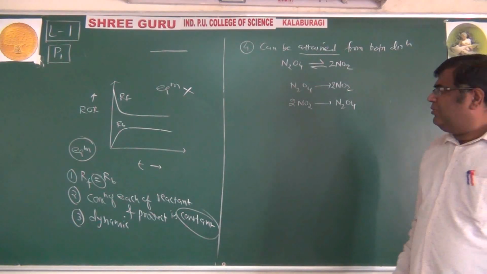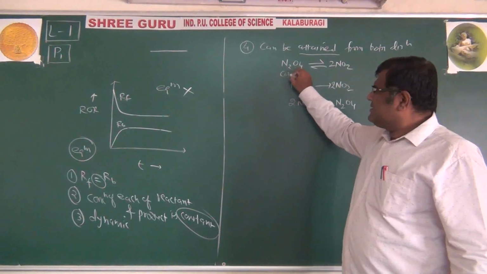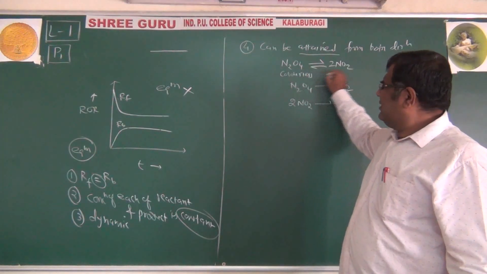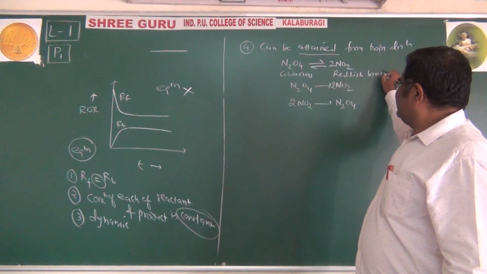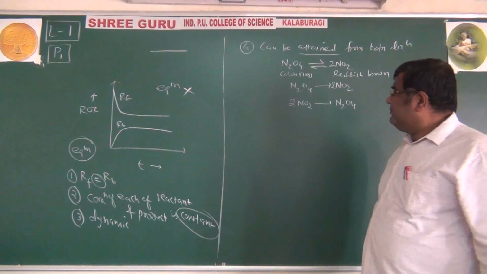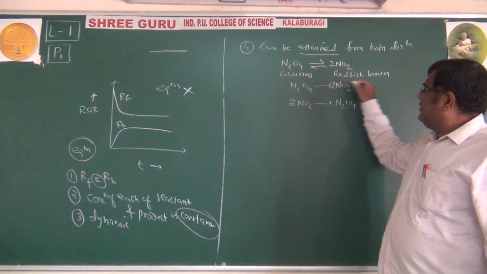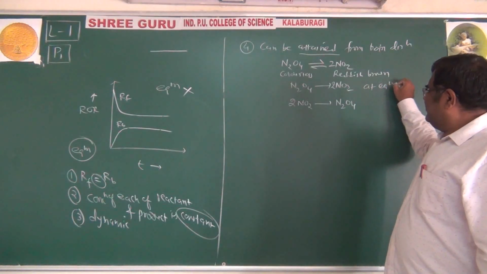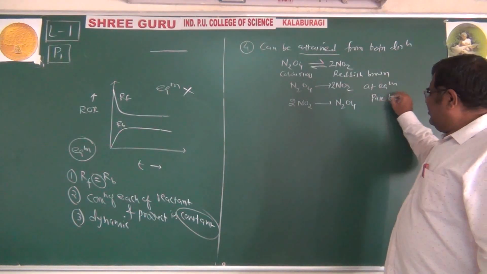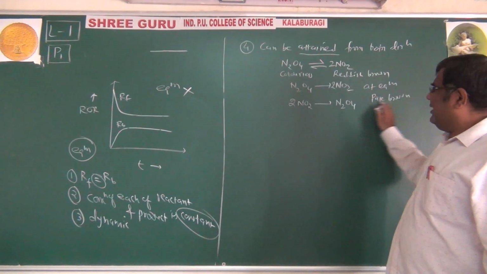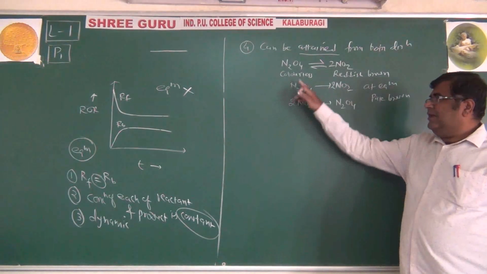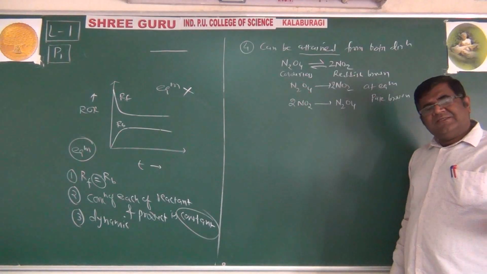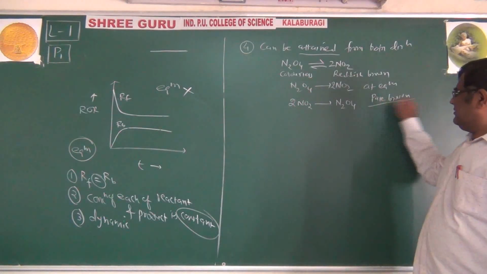How will we come to know? N2O4 is a colorless gas and NO2 is a reddish brown gas. At equilibrium, we get a pale brown gas. The reddish brown intensity decreases, the colorless gas intensity increases, and we get this pale brown.